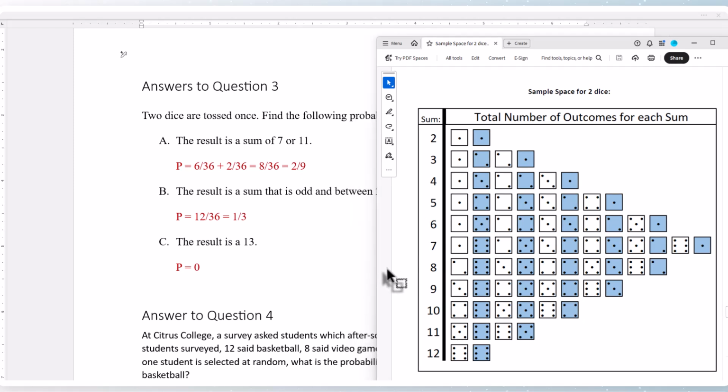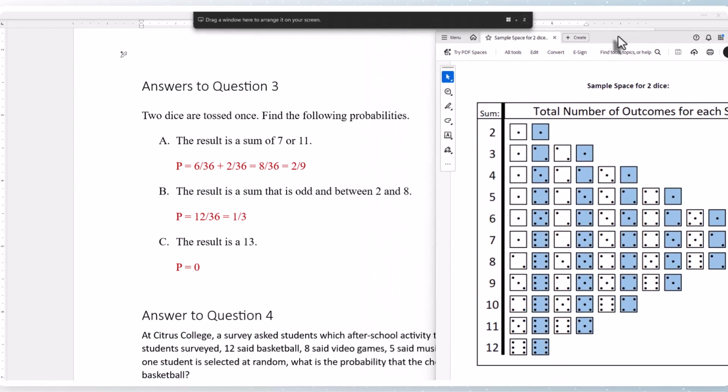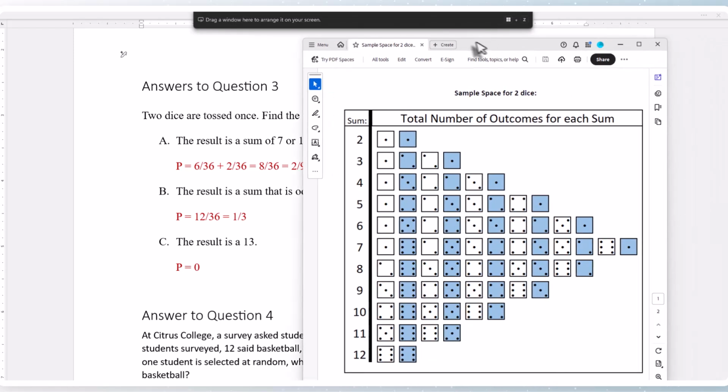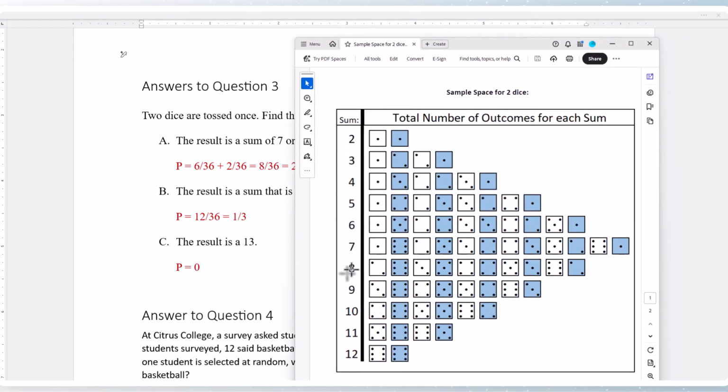Now for part B, we're asked to find the probability that the sum is odd and between 2 and 8. So we're looking for the odd sums between 2 and 8. 3 is an odd sum. There's two ways of getting 3. 5 is an odd sum that's between 2 and 8. There's 4 ways of getting 5. 7 is an odd sum that's between 2 and 8. There's 6 ways of getting 7. Thus, 6 plus 4 plus 2 is 12. 12 out of 36 reduces to 1/3.